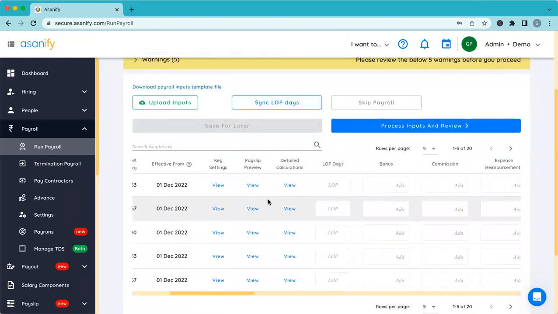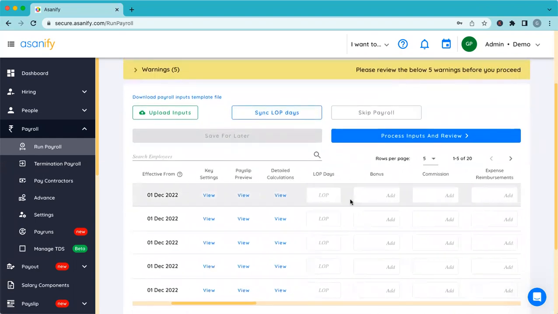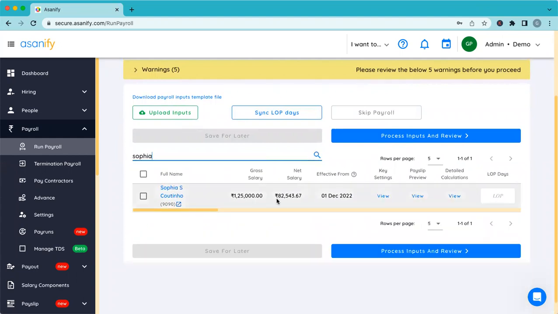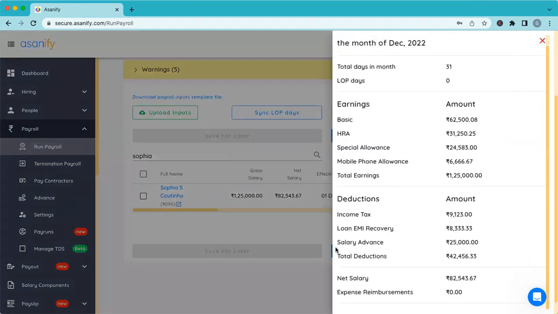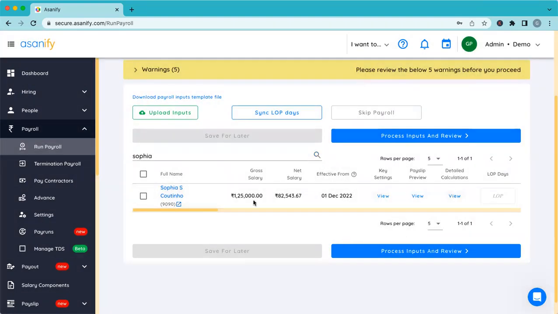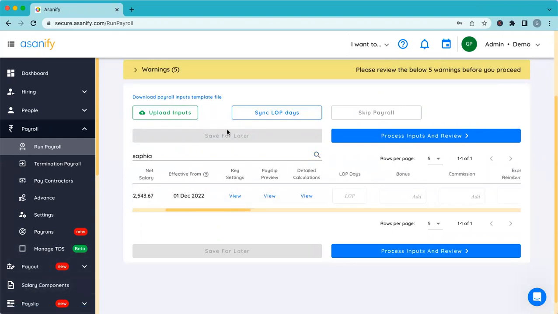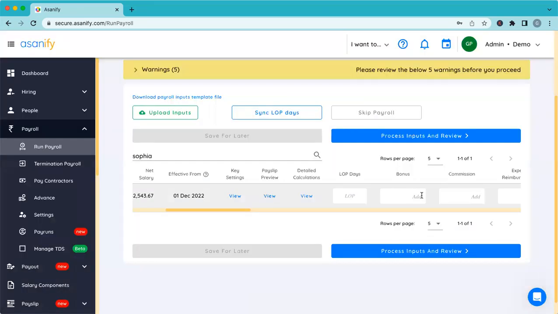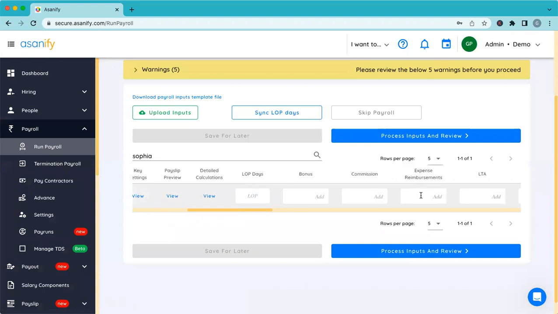Let's say here you are running the payroll. This is where you can add LOP days, which I'm sure you're aware of. If there was any salary advance for the employee, let's say in Sophia's case where I had added a salary advance, if I preview the payslip, I will see that the salary advance of 25,000 that I added just now is already taken into account while running the payroll. So from the analytics section, expense reimbursement, you can pull that out and upload that Excel sheet here with the head as reimbursement, and it will get populated under expense reimbursement here itself.